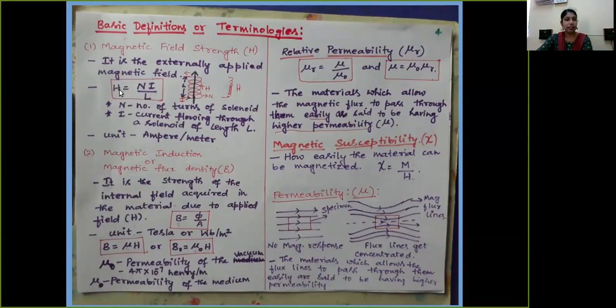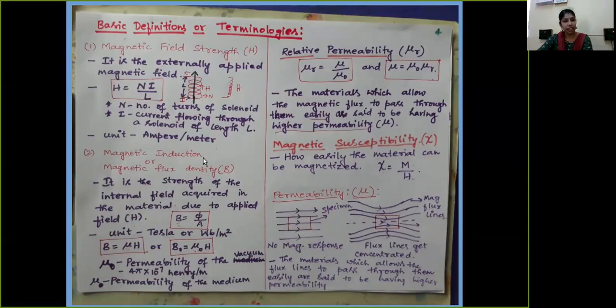And this magnetic field strength increases by increasing the number of turns and by increasing the current through the conductor, current through the coil, as well as by decreasing the length of the conductor. And its unit is given by ampere per meter. And by considering this magnetic field strength that we have defined here, the magnetic flux density